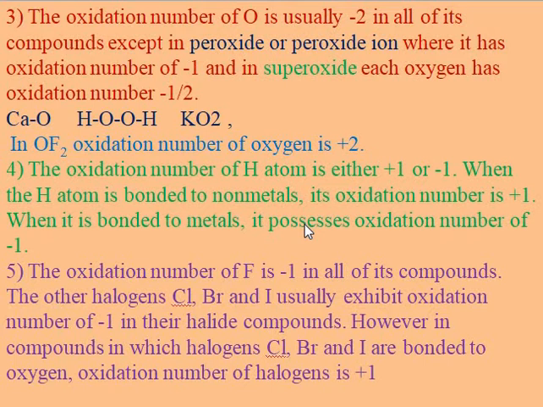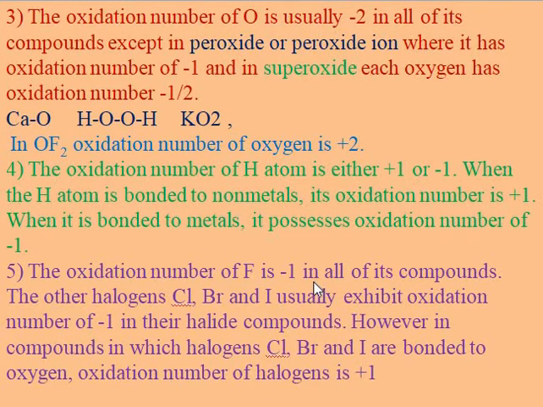Next rule: the oxidation number of fluorine, a halogen, is -1 in all of its compounds, and the other halogens, chlorine, bromine and iodine, usually exhibit an oxidation number of -1 in their halide compounds.